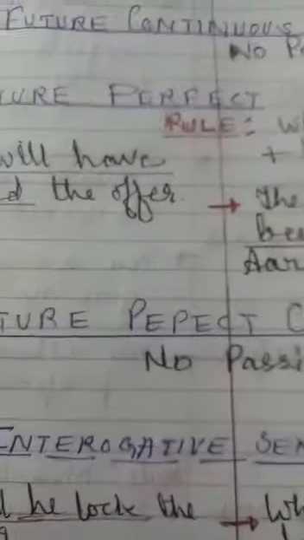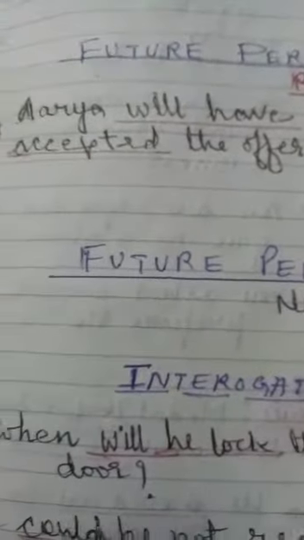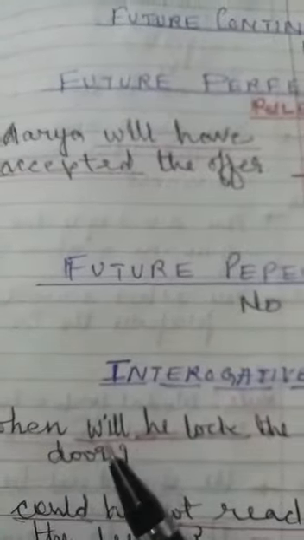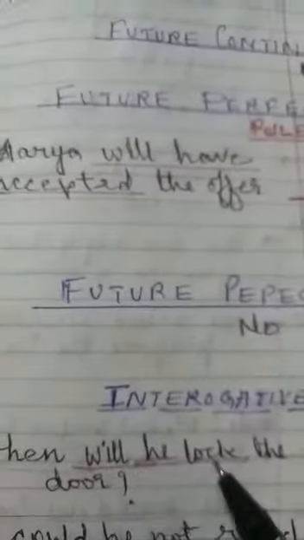Now we'll talk about the other sentences like interrogative sentences. Okay, what are the rules for the interrogative sentences? Children, it is so simple. For the interrogative, there is no change. See, for example, when will he lock the door?